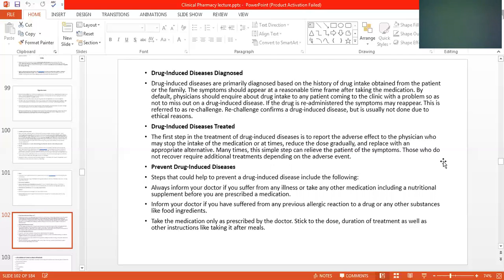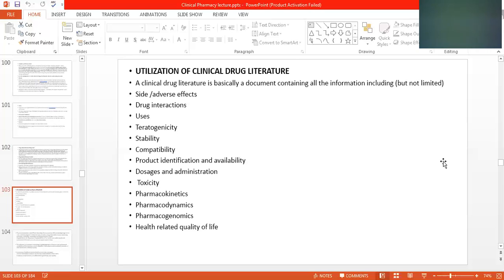Stick to the dosage, the duration of the treatment, as well as other instructions like taking it after a meal. Utilization of the clinical literature.